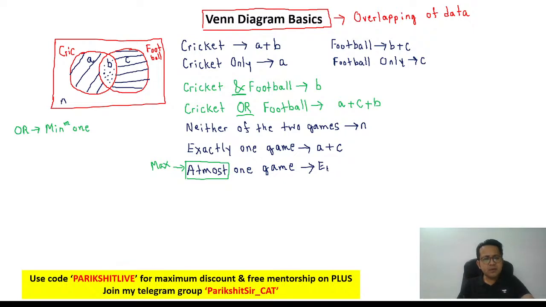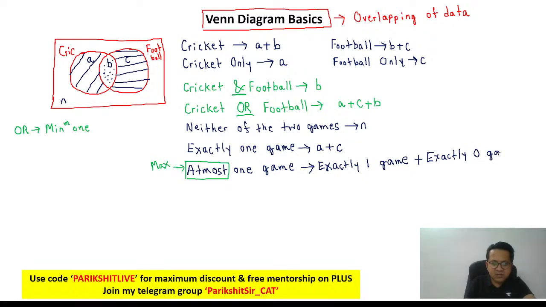Mansi is saying A plus C. Okay, think about it. At most 1 game. So if I were to say at most 1 game, can I simply say it could mean exactly 1 game? At most, maximum 1. So 1 or a number lower than that. Maximum 1 means 1 or a number lower than that. That's also possible. So can I say exactly 1 game or exactly 0 games? Don't forget that. Do not forget the 0 game.